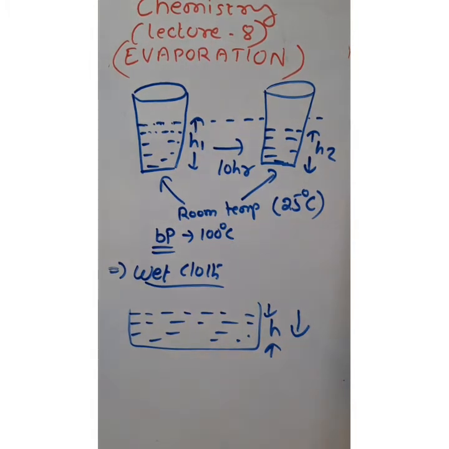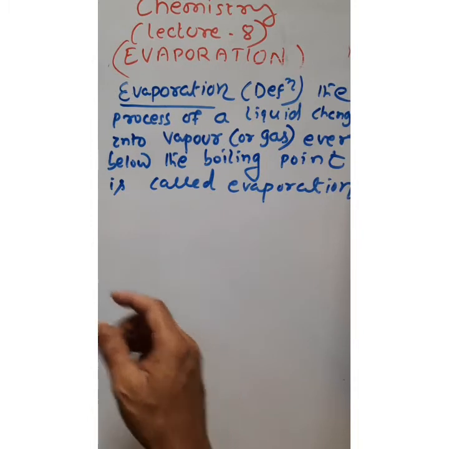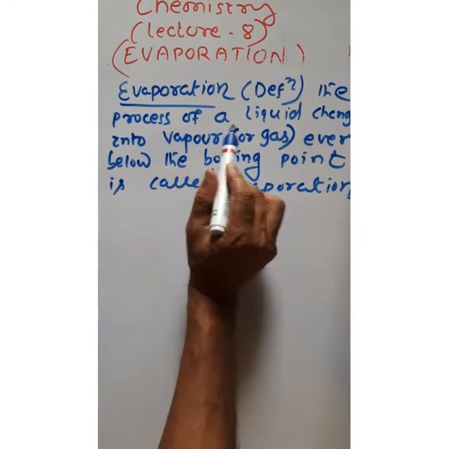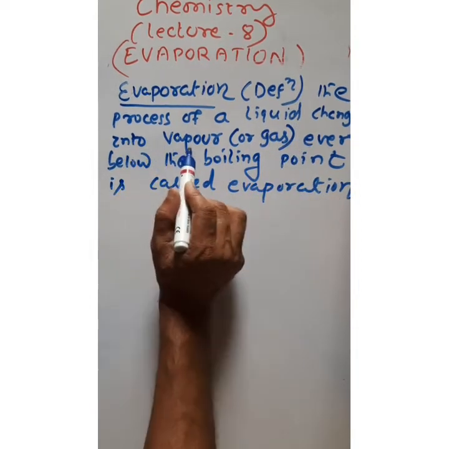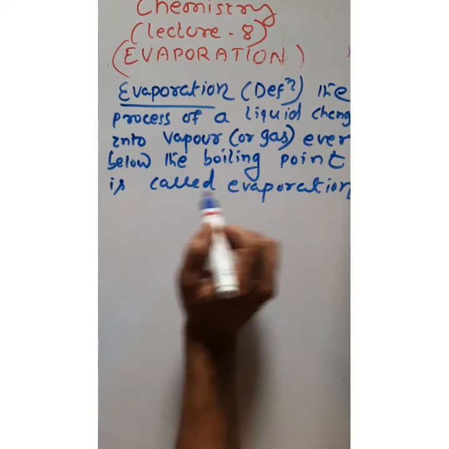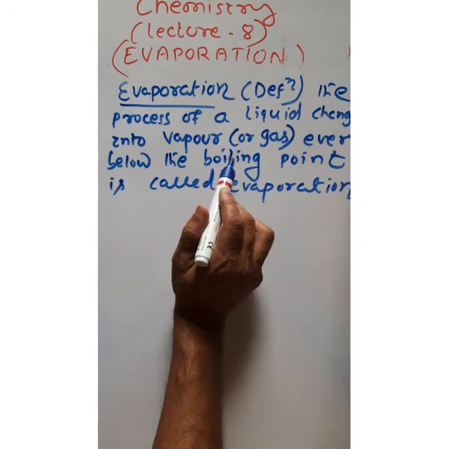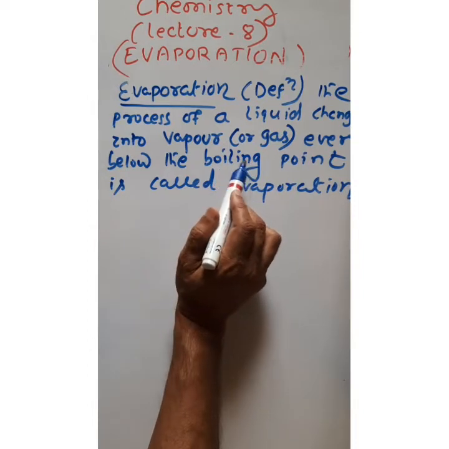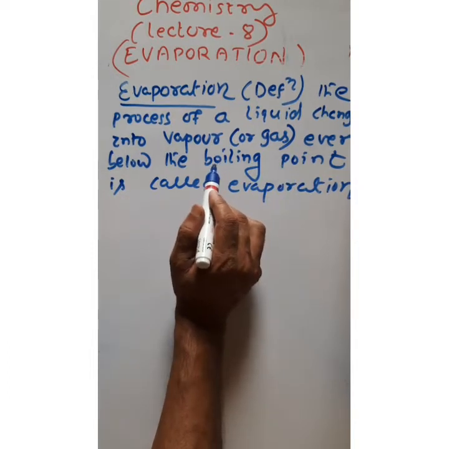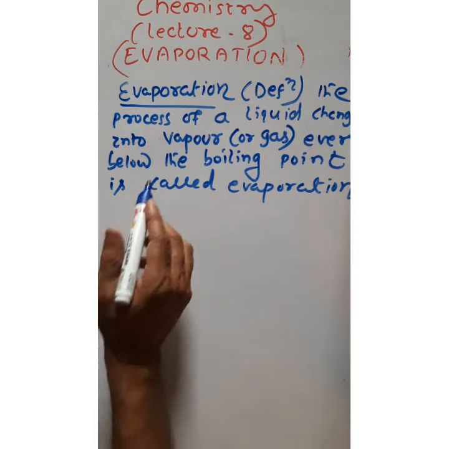Okay. Then what is the definition of evaporation? Now this is the definition of evaporation. Evaporation is a process of a liquid changing into vapor or gas even below the boiling point. Okay, so that means the evaporation process is carried out even if the temperature is not equal to the boiling point, that is, the temperature is very much less than the boiling point. So this is the definition of evaporation.